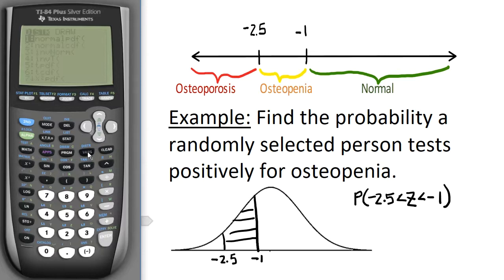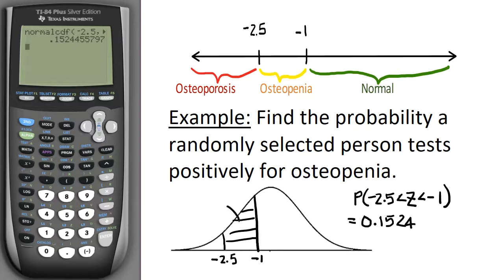Second distribution, choose normal CDF. And now the lowest amount will be -2.5. The highest will be -1. Leave everything else the same, mean of 0, standard deviation of 1, and hit enter twice. And I see there that this probability, rounded to 4 decimal places, is 0.1524.